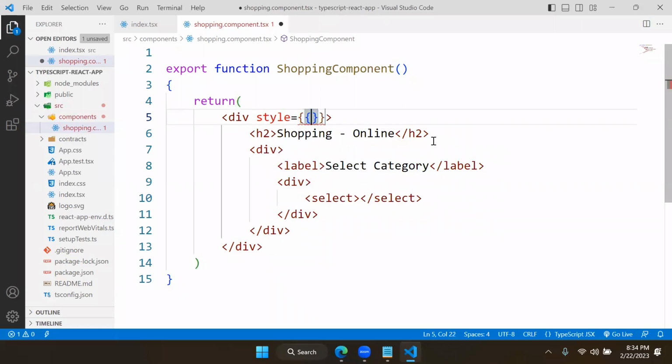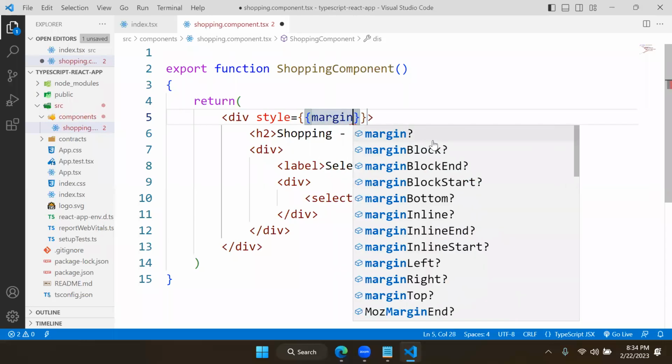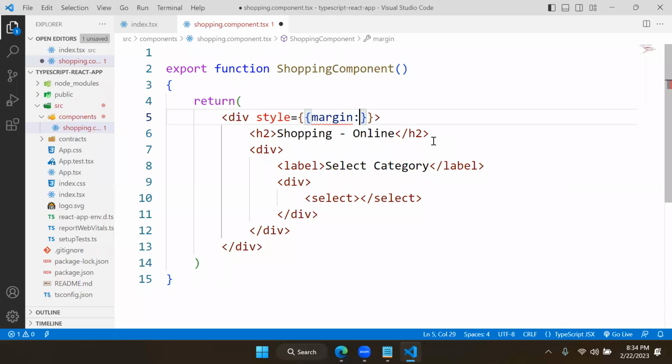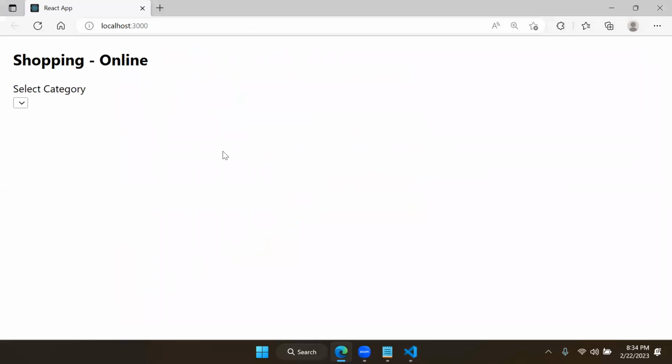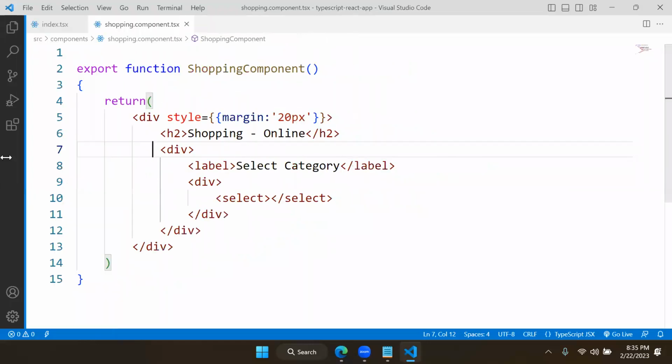I will write style and style I will define as display flex, or I will just give margin. Margin, let's keep 20 pixels in all directions. It will be better. Okay, that is fine. Now what we will do here is we want to get the data from fake store and display here. We want to access the data from fake store and display here.